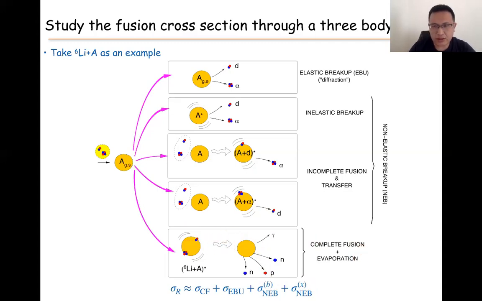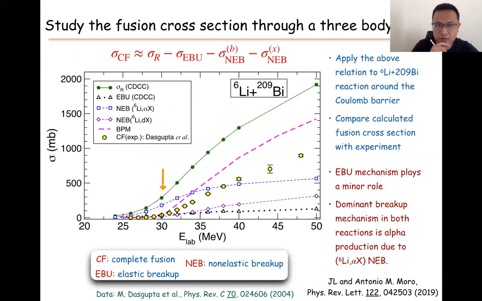So in this very simple three-body picture, we can write down the reaction cross-section as compound complete fusion, elastic breakup, and two pieces of non-elastic breakup. Please remember this very simple formula. Then we do a little massage of this formula. We write the fusion cross-section as the reaction cross-section minus elastic breakup minus the two parts of non-elastic breakup.